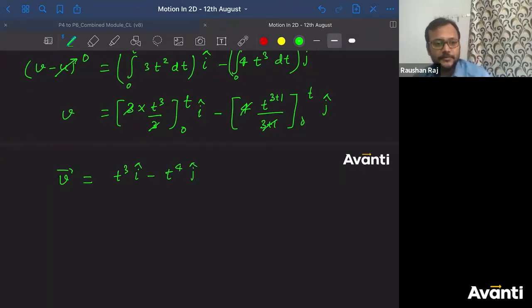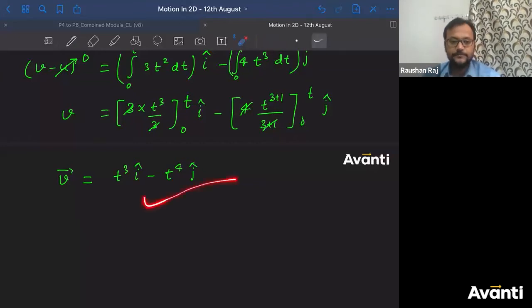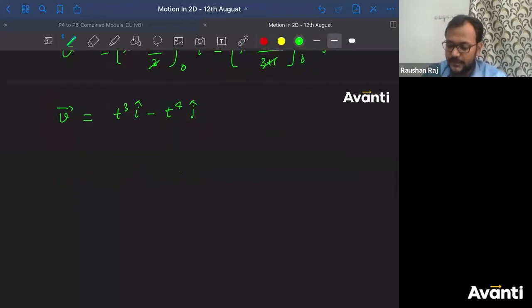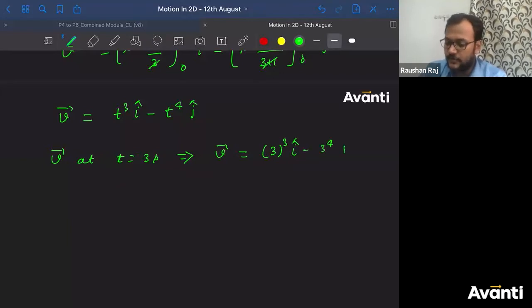Guys, click yes if you have got the velocity as a function of time t like this. Now tell me, can I find velocity at t is equal to 3 seconds? So v at 3 is nothing but 3 to the power 3 i cap minus 3 to the power 4 j cap.